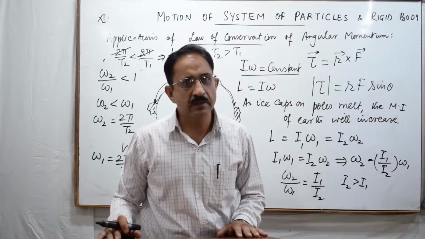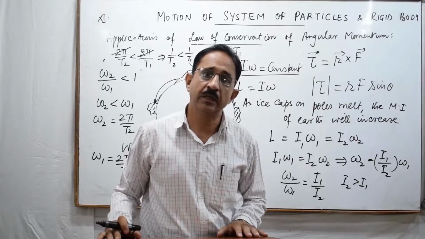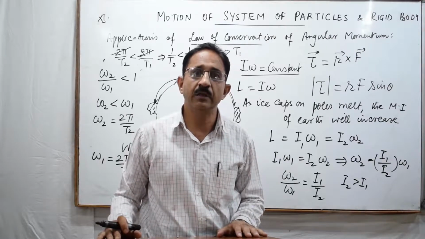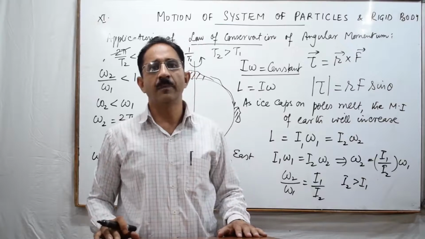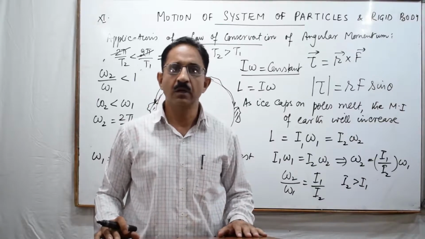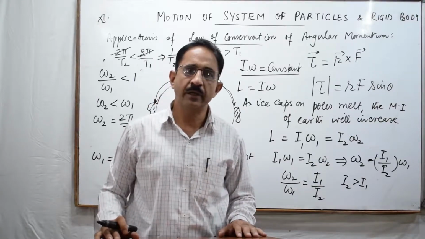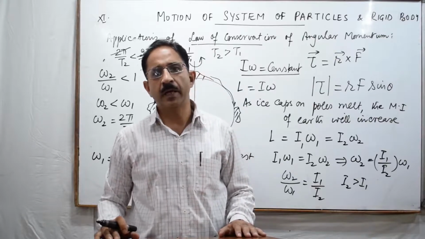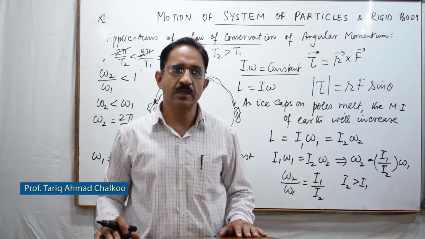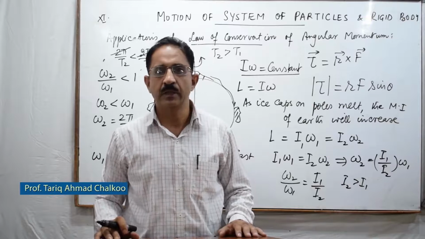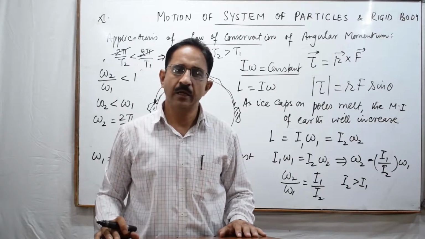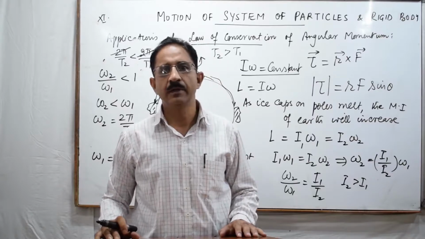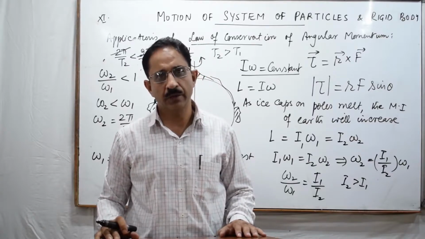You can apply this equation in the same form even in the atomic world. That's very important: even in the case of the motion of electrons, the motion of the nuclei or other subatomic particles, we can apply this equation. L is called R cross P, torque is called R cross F, or L is called I omega, and you can answer many questions from there also.